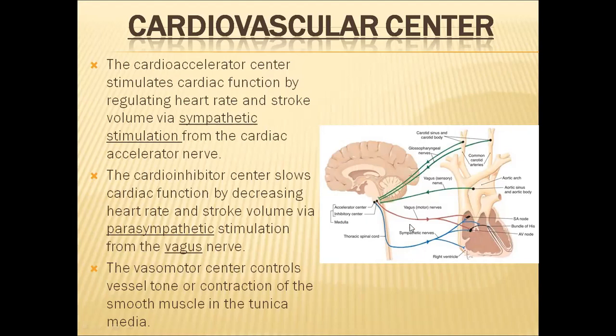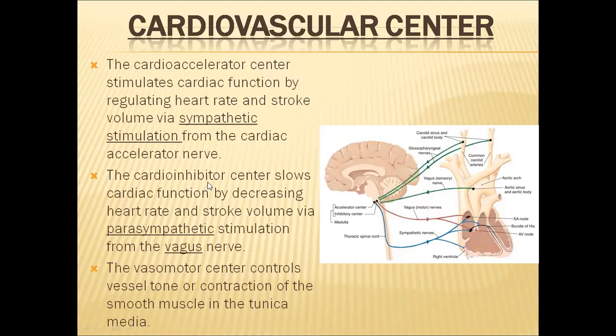In the sympathetic nervous system, here you can see these are sympathetic nerves. These sympathetic nerves will carry the orders coming from the cardio accelerator center. When these orders, in the form of action potentials, are transferred to the heart muscles, then automatically heart muscles will start beating fast, or contracting fast. So in this way, when the cardiac accelerator center is activated, nerve impulses will be sent through the sympathetic nerves to the heart muscles.